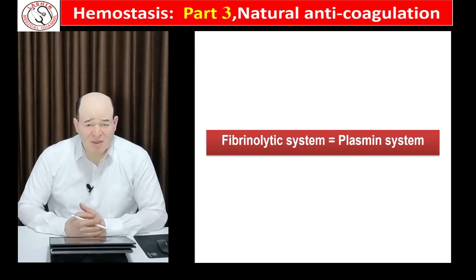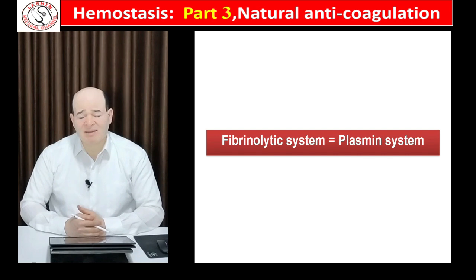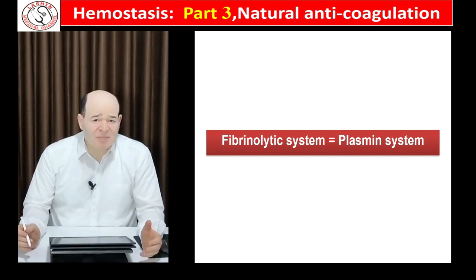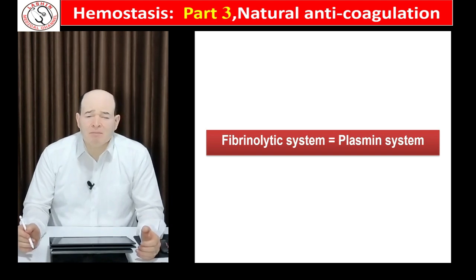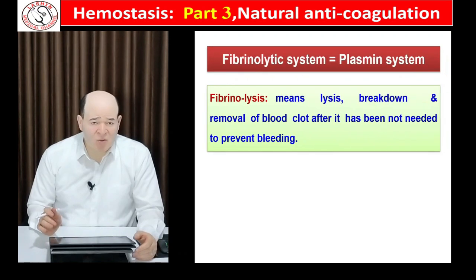The fourth mechanism that is present in the blood and efficiently prevents clot formation is the fibrinolytic system or plasmin system. Understanding the principle of the plasmin system is so essential because it has many clinical applications. So what is the fibrinolytic system or fibrinolysis?